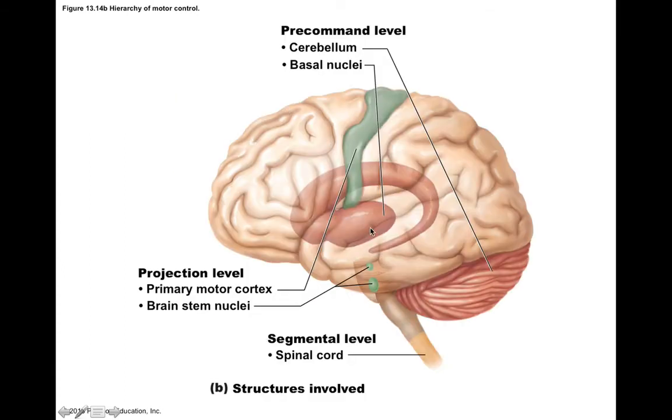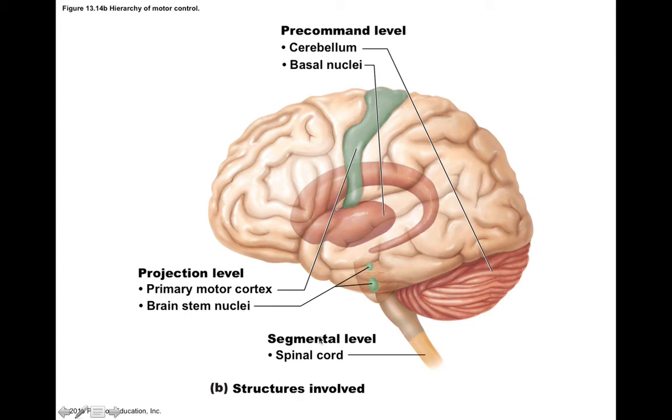So what we see here then are all those major motor regions of the brain. Our pre-command level includes our basal nuclei as well as the cerebellum, and again, that contains instructions and programs for motor control. Our projection level includes the primary motor cortex as well as brainstem nuclei, and these send output commands to the segmental level, which is your spinal cord, and that's going to send information out to some sort of peripheral effector like skeletal muscle.